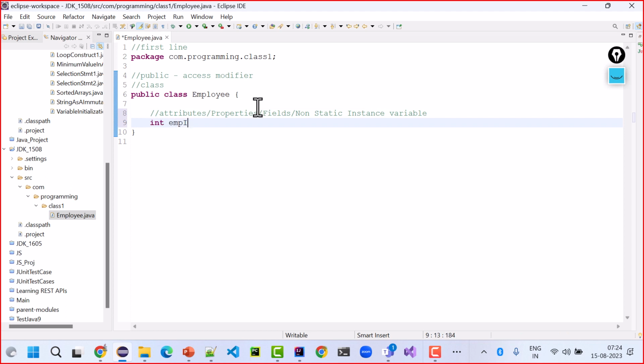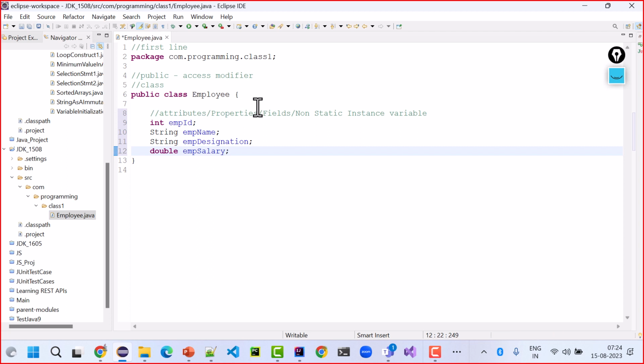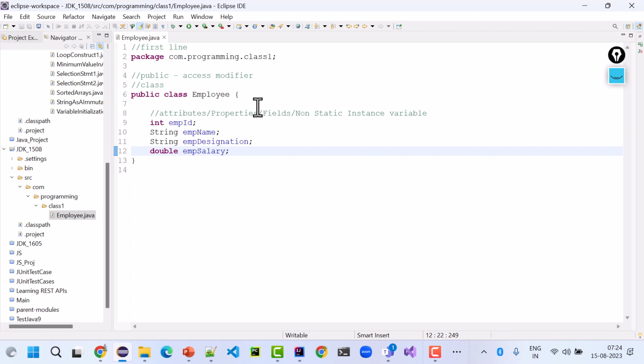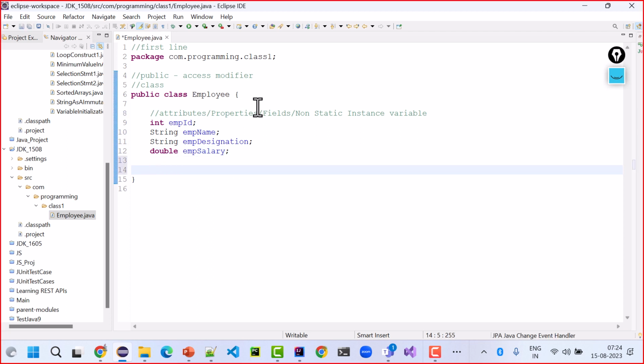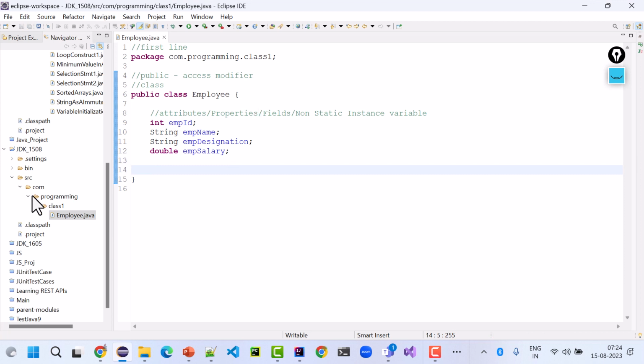For example, int id, employee name, then employee designation, and in the end employee salary. These 4 attributes, 4 properties you created. Right now I did not put public or private in front of them. We will do that in the access modifier section. Static keyword we will learn again in module 5.